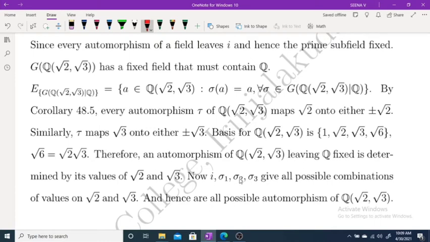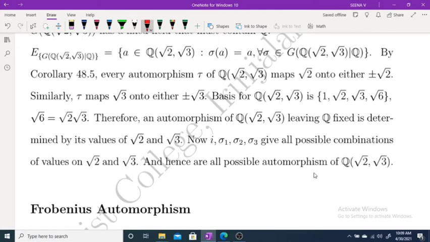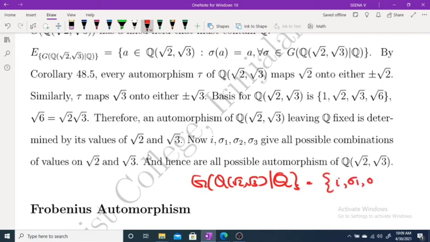I, sigma 1, sigma 2 and sigma 3 give all possible combinations of values of root 2 and root 3, and hence all possible automorphisms of Q of root 2, root 3. So actually G of Q of root 2, root 3 over Q contains only 4 automorphisms, that is I, sigma 1, sigma 2 and sigma 3.